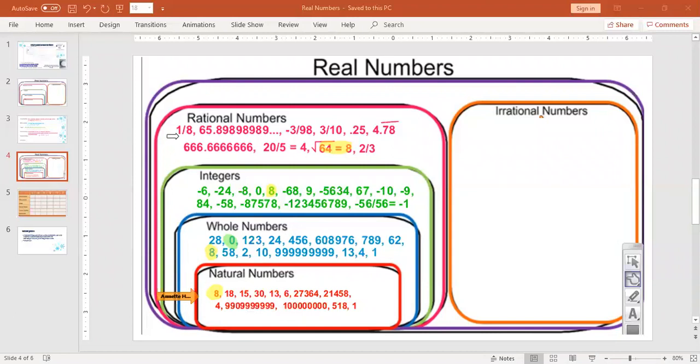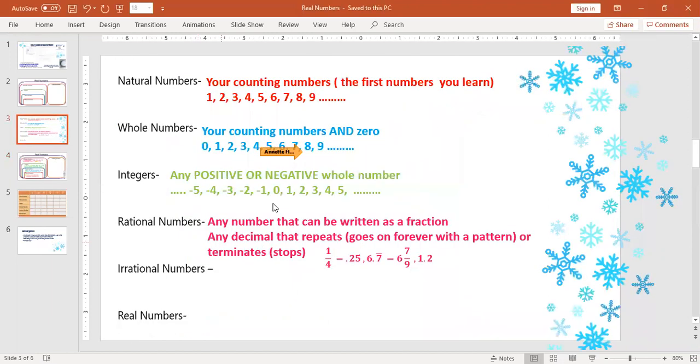For example, 1/8 is rational, but it is not an integer, a whole, or a natural number. Okay, but 4 is rational, integer, whole, and natural. You got to remember the different ways that they relate. So now we're going to talk about irrational numbers. We said before that a rational number is any number that can be written as a fraction, so a decimal that repeats, which means it goes on forever with a pattern, or it terminates and stops.